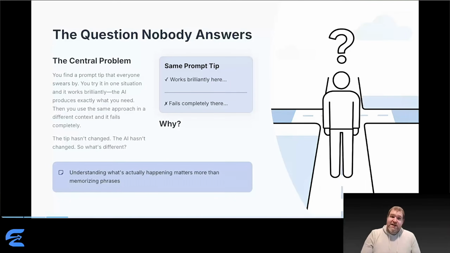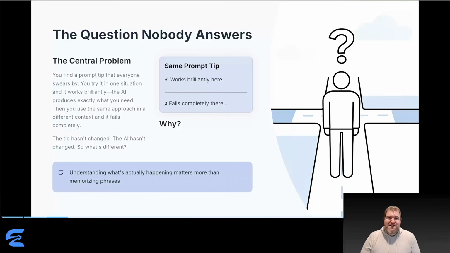Here's the frustrating experience everyone has at some point. You see a prompt tip that's getting amazing results for other people. Looks perfect for what you need, so you try it, and it works brilliantly. AI produces exactly what you were hoping for. Great. So you try the same approach with a different request. Same tip, same structure, similar situation, and this time it fails. The output is generic, or off target, or just not what the tip promised.